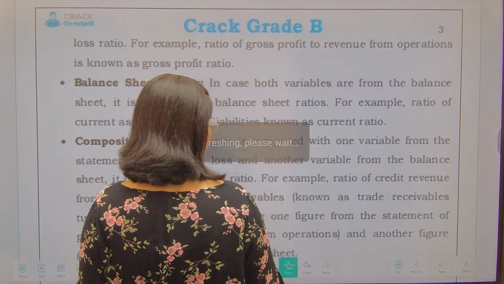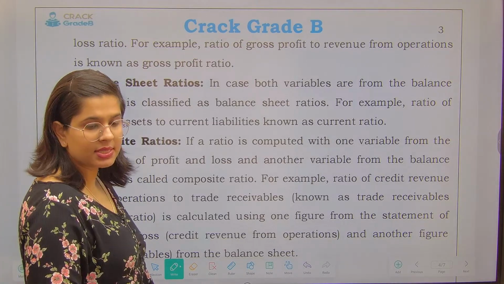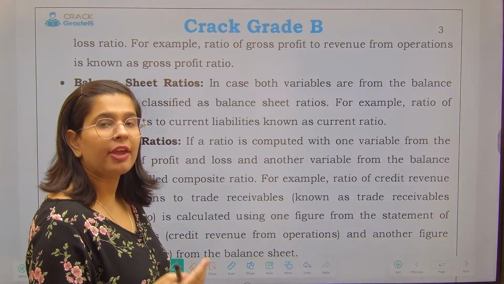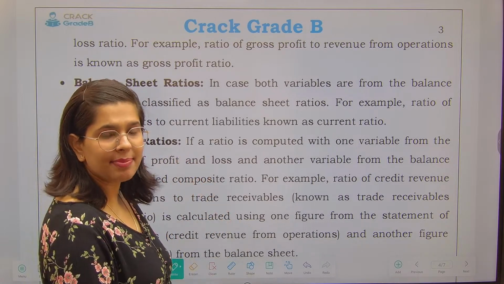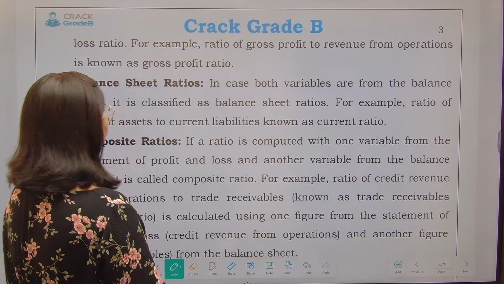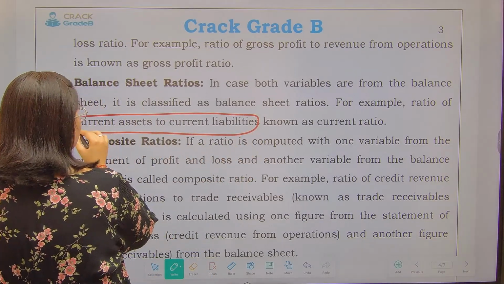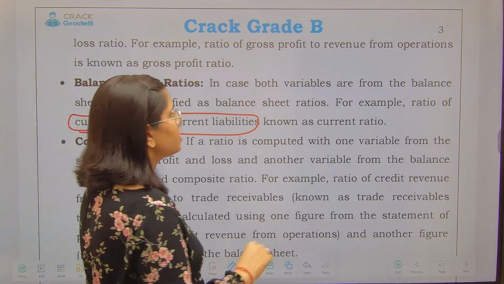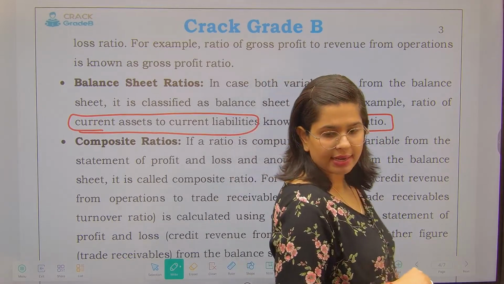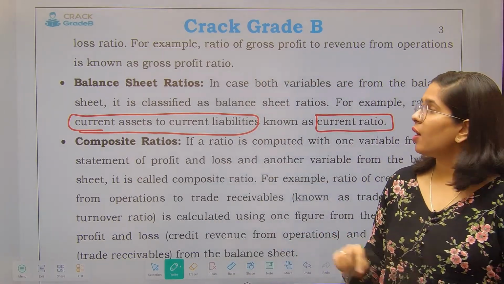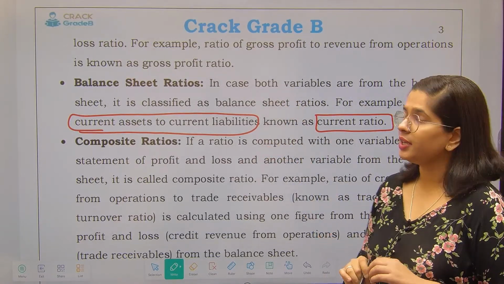we have balance sheet ratios, right? So in case both the variables, meaning the two variables that you are using, are from the balance sheet, then such ratios will be called a balance sheet ratio. The example of this is current assets to current liabilities, which is known as the current ratio. Okay? So current assets divided by current liabilities, both of them are picked up from the balance sheet and hence called balance sheet ratios.